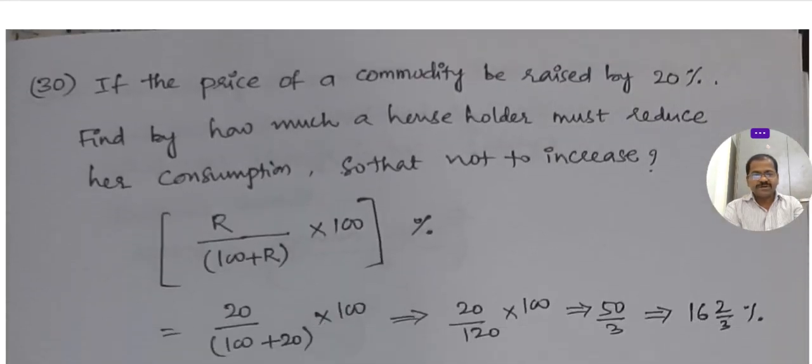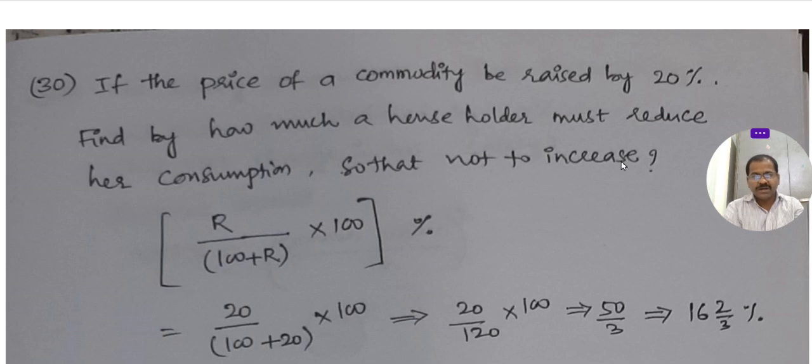If the price of a commodity is raised by 20%, how much must a householder reduce her consumption? Earlier it was 100 rupees, now it is 120, but she doesn't want to spend 120 rupees.